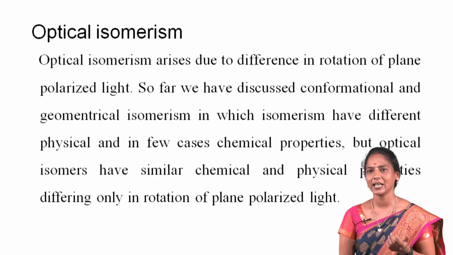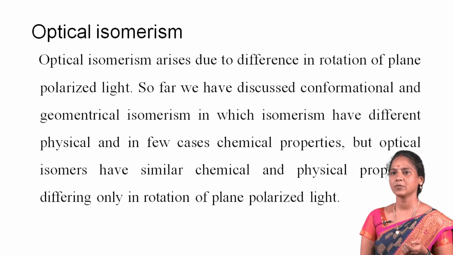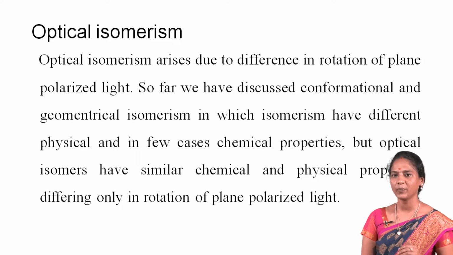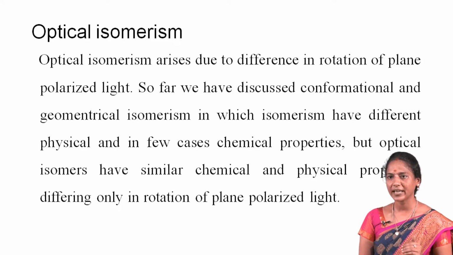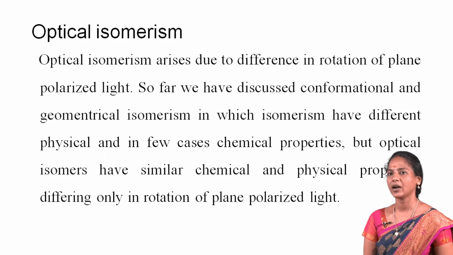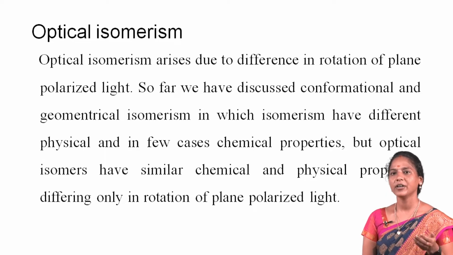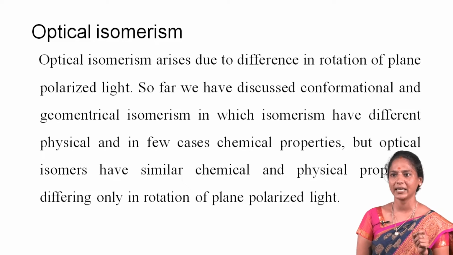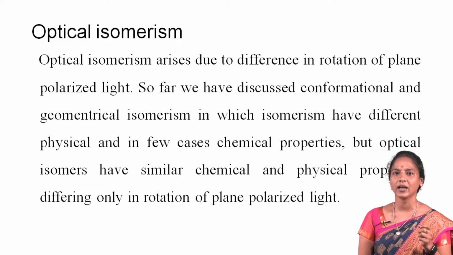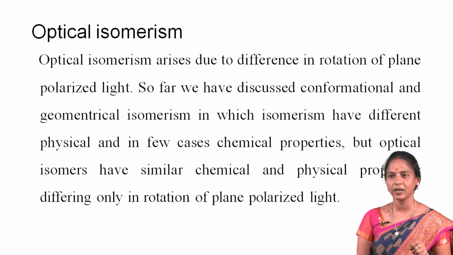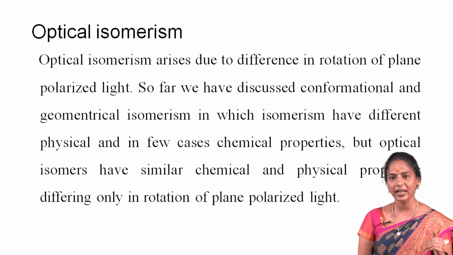Next one is optical isomerism. Optical isomerism arises from differences in rotation of plane polarized light. So far we have discussed conformational and geometrical isomerism, in which the isomers have different physical and in a few cases chemical properties, but optical isomers have similar chemical and physical properties, differing only in rotation of plane polarized light.